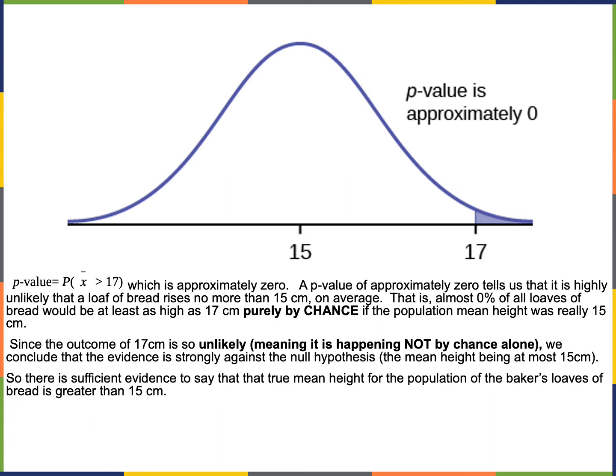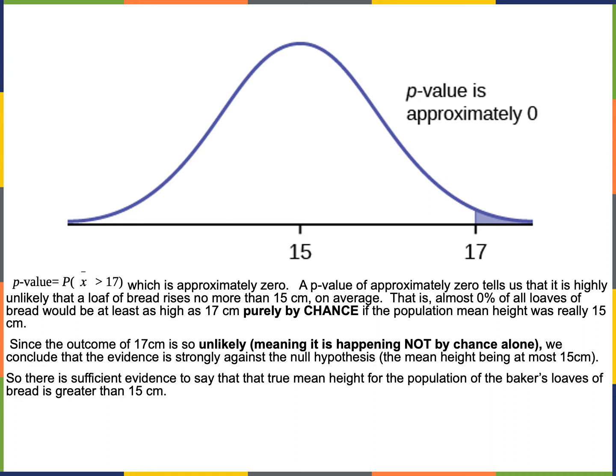Since the outcome of 17 centimeters is so unlikely, it means, what are the chances of this actually happening if this was true? It's pretty much zero chance. So this means that the evidence is really strongly against the null hypothesis, which was that the mean height is less than or equal to 15, or at most.